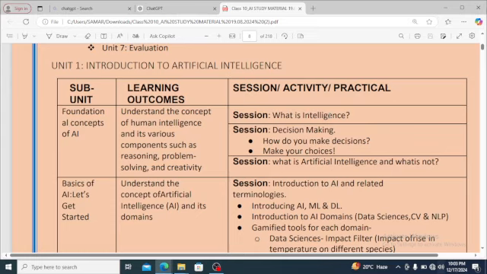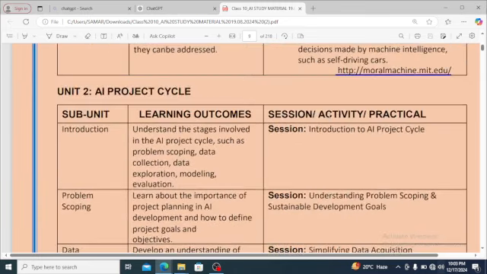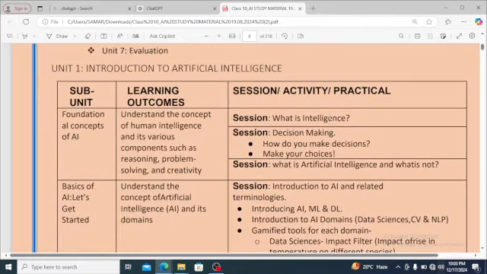There will be intelligence, meaning why is there a need for intelligence? There is a problem. Suppose there is a puzzle, and if somebody is able to solve the puzzle, then that person is considered to be intelligent. What is intelligence? We consider a person intelligent if he or she is able to solve a question, qualify some examination, a competitive examination, and clear the job profile. Now, decision making: whether a person is good at decision making or not, how do you make a decision?